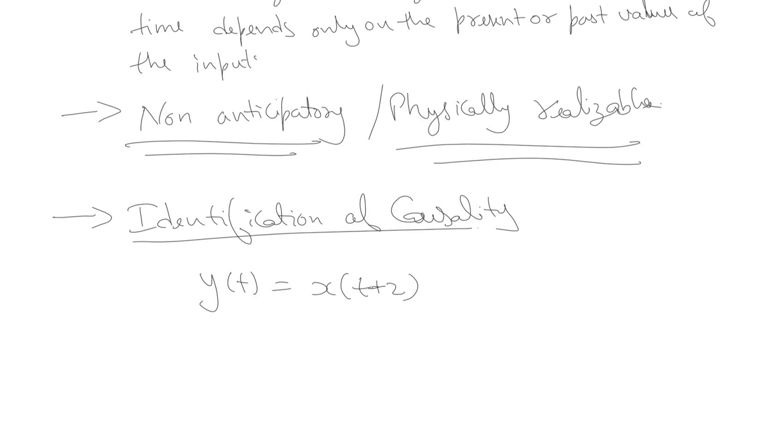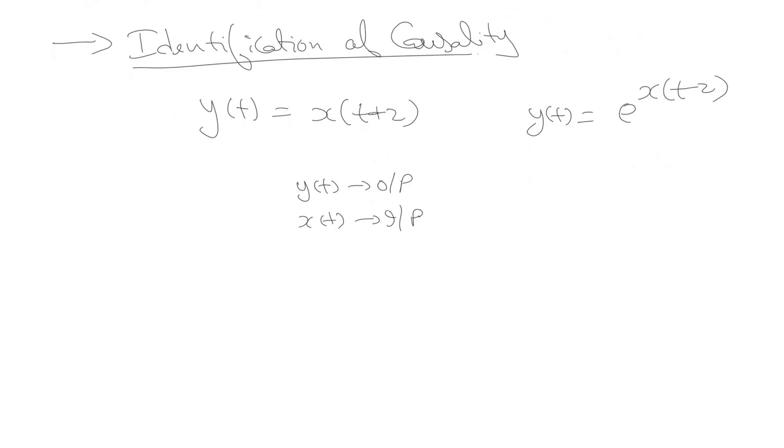Let us take two systems simultaneously. y(t) is equal to e raised to power x(t minus 2). y(t) is the output of the system, and x(t) is the input of the system. Now let us identify whether these two given systems are causal or non-causal. We'll begin with the first one.